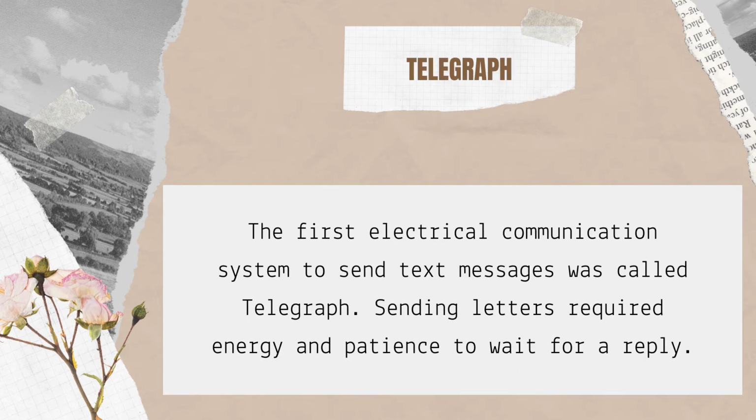Telegraph. The first electrical communication system to send text messages was called the telegraph. Sending letters required energy and patience to wait for a reply. Telegraphs were introduced to send text messages more quickly than written messages. It helped in sending information across the country.